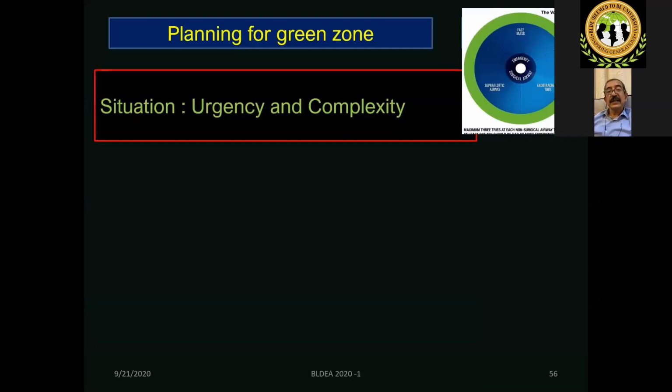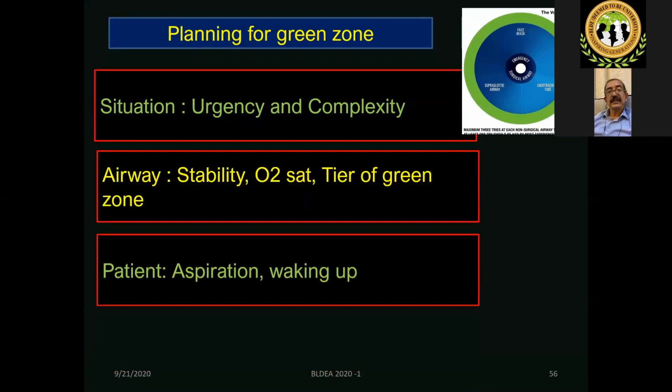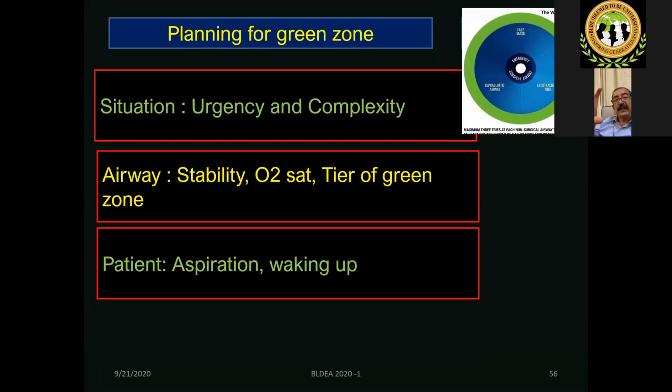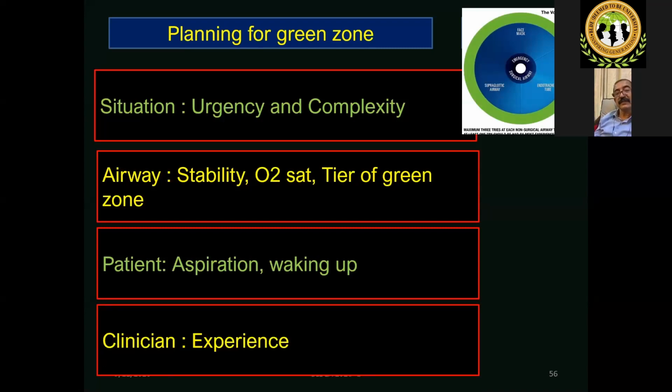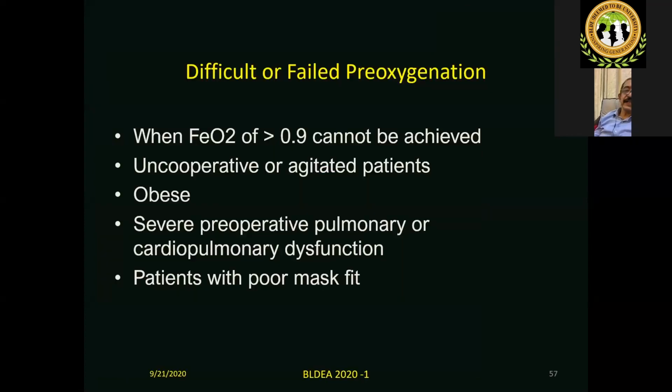Yeah, next. So planning for the green zone, that is the safe zone, in a situation of urgency and complexity. Next. So here, when the patient is in the green zone, the situation could be complex or urgent, but the airway is stable and oxygenation is normal. At that point you have to see whether there is a risk of aspiration, or whether you want to wake up the patient, all while the patient is in the green zone, to prevent the patient from slipping down. Next. And it depends on the experience of the clinician. Yeah. So next.